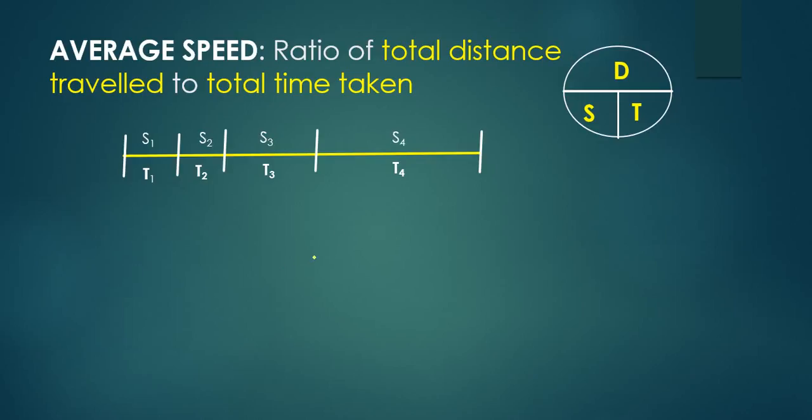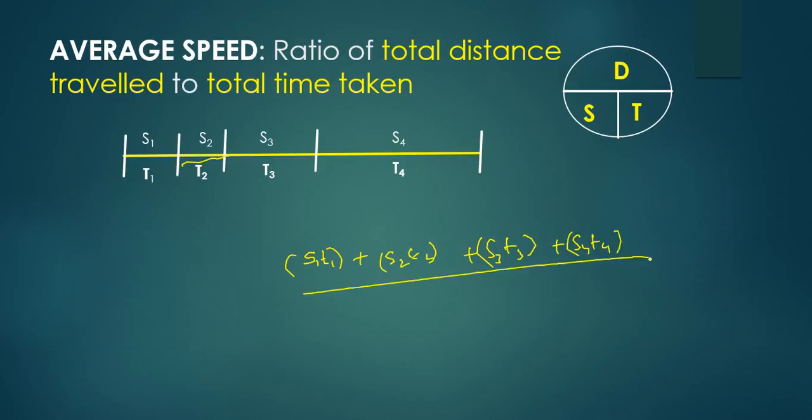Simple. Distance is speed into time. So s1 t1 plus s2 t2 plus s3 t3 plus s4 t4. This is the total distance traveled, divided by total time taken. What is the total time taken? t1 plus t2 plus t3 plus t4.